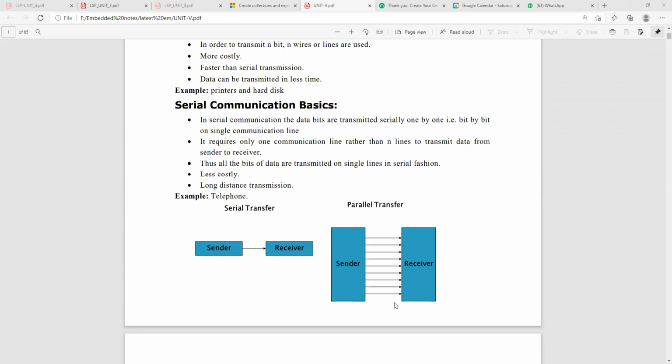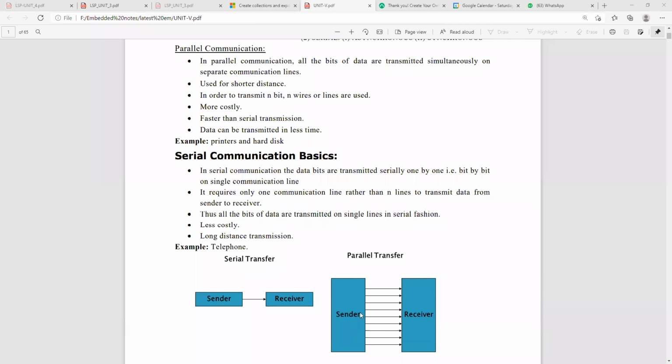How many lines are connected here? This is more costly, but faster and more accurate in parallel communication. Serial communication is slower, low cost, and has somewhat more delay compared to parallel communication. This is the low cost, this is the high cost. For long distance communication we need to use serial transfer. For short distance and effective communication, parallel transfer is best suited, and it takes less time to transfer.